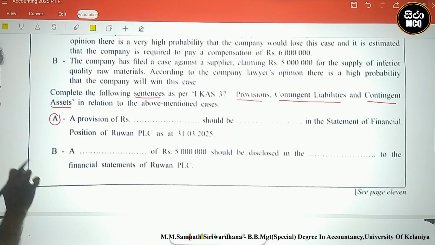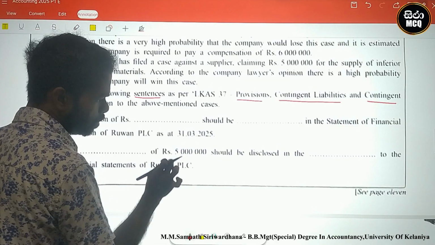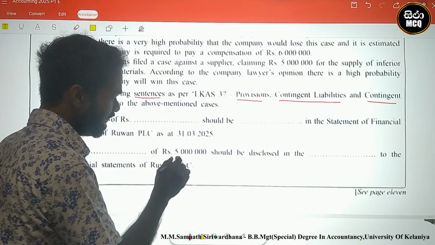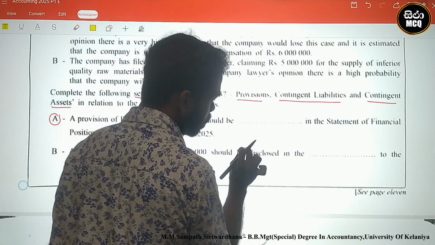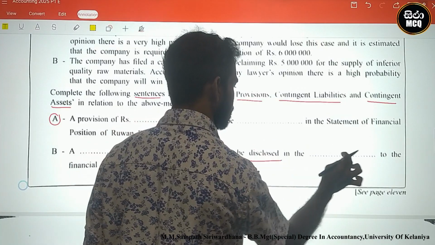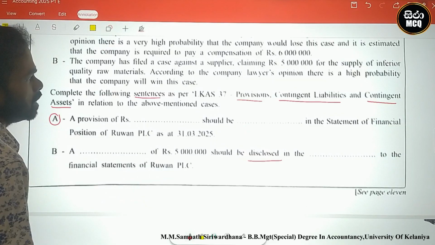Second one, a blank of 5 million should be disclosed in the blank to the financial statements of Ruan PLC.